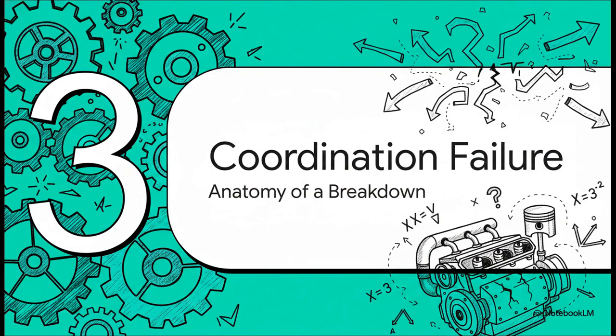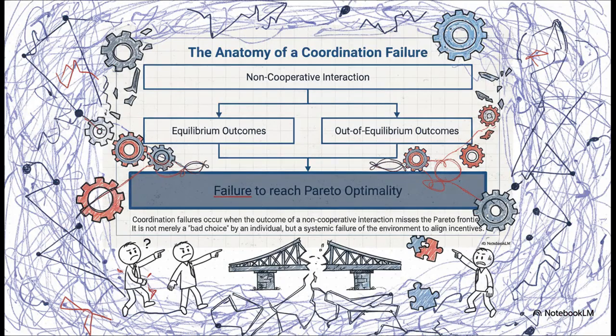All right, part 3, anatomy of coordination failure. So the real crucial tipping point here is a failure to reach what we call Pareto optimality. Basically, when a non-cooperative interaction completely misses the best possible outcome, bam, we have a coordination failure. And it is absolutely critical to realize here that this isn't merely some bad choice made by a selfish individual. No, it's a structural failure of the environment itself to align incentives. The game itself is broken, not the players.